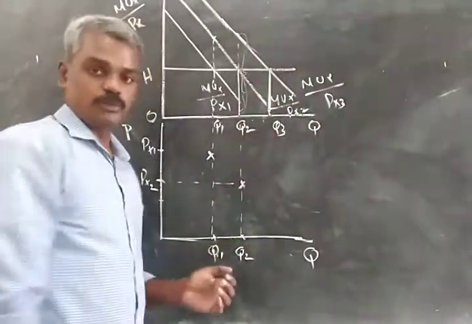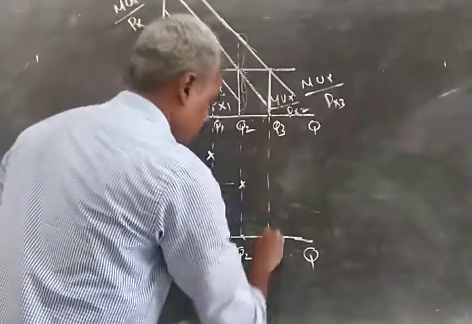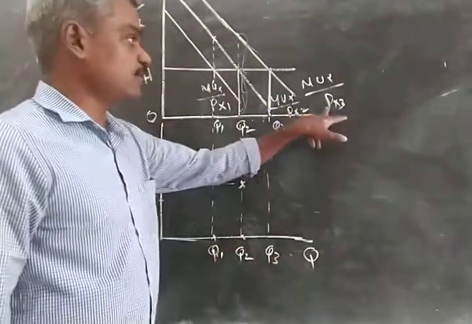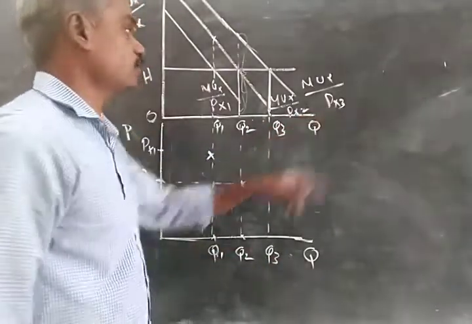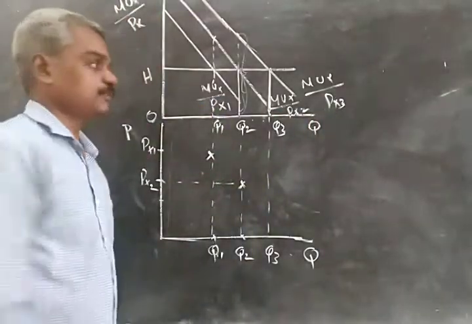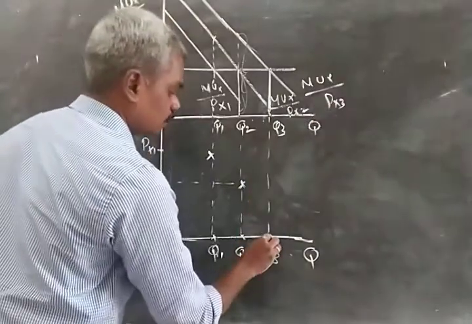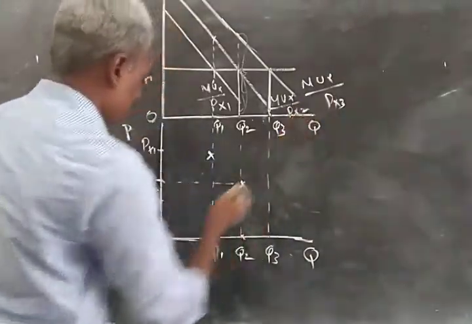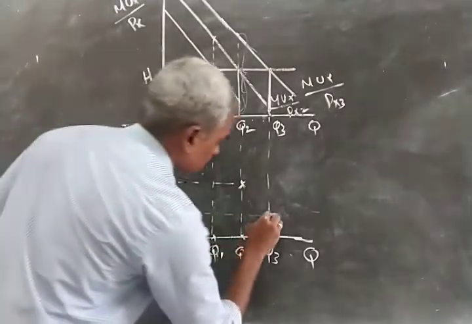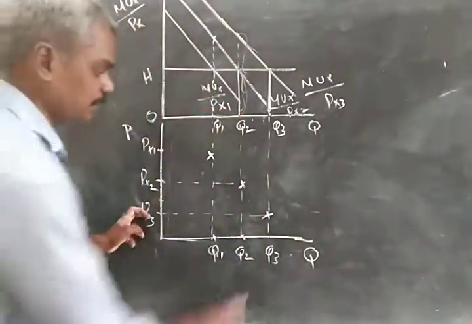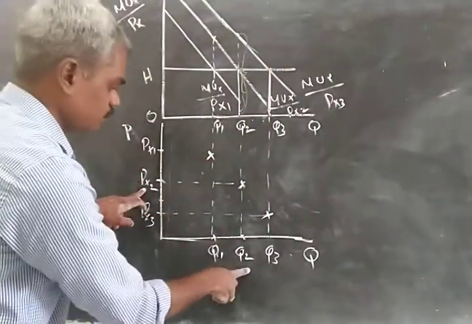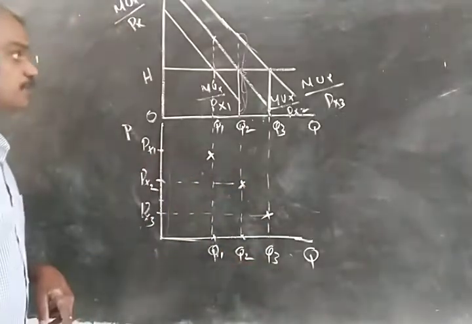And at this point he is consuming Q3. So we mark Q3 here on the second quadrant, and this Q3 is consumed when the price falls to PX3. So we have a combination of PX3 price and Q3 quantity. PX3 is lower than PX2, and we mark PX3 here. The corresponding point is here: PX3 price and Q3 quantity. So we have PX1 price, Q1 quantity; PX2 price, Q2 quantity; PX3 price, Q3 quantity.